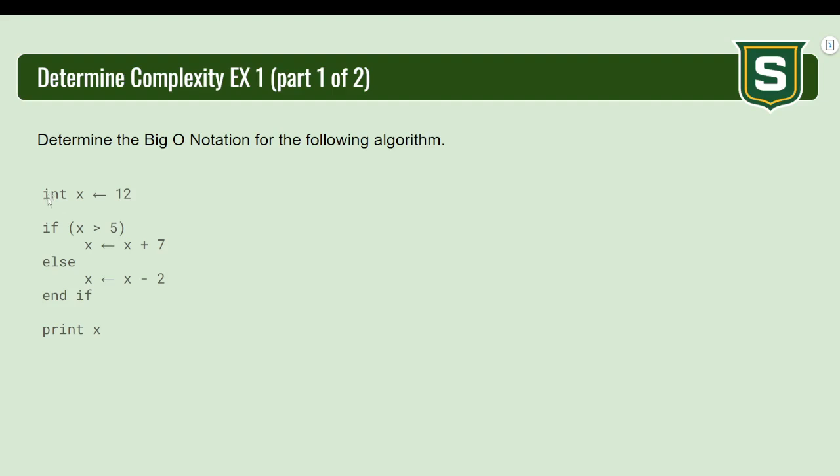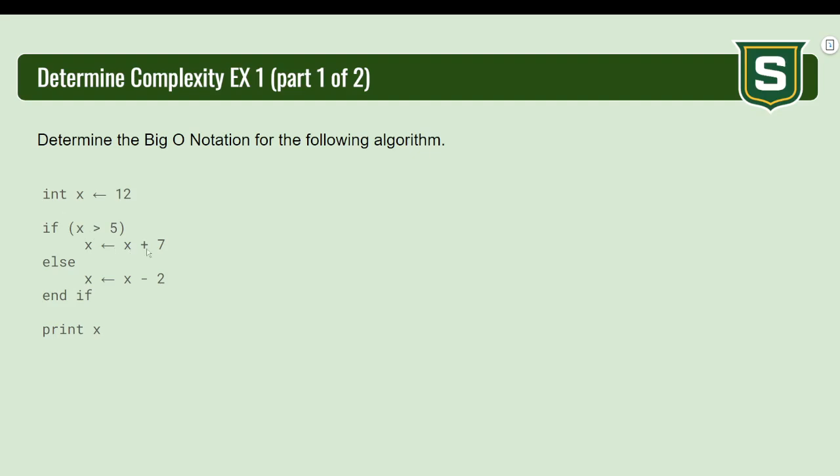Notice here, int x equal to 12. That's an assignment statement. That only happens one time, so that's constant. If x is greater than 5, that's constant. It's going to check that; it's either true or false. I'm never going to wrap back around it. So that's a constant line.